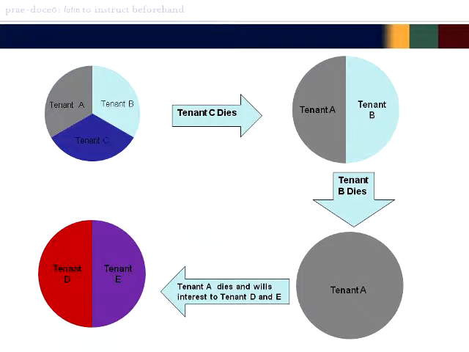Tenant A then dies and wills interest to Tenant D and E. This transfer occurs because of provisions in Tenant A's will. The new owners, Tenant D and E, receive their ownership interest because of the provisions in that will. Remember, Tenant A owned the property in severalty prior to his death.